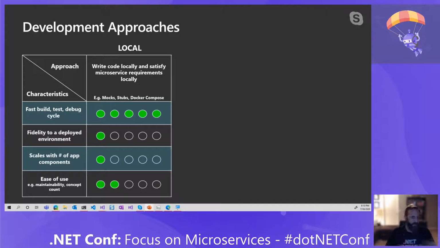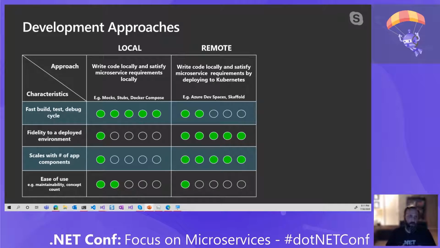And the ease of use of all of that, maintainability and concept count, obviously there's not a great deal of success to that. The next option is remote. We have a product called Azure Dev Spaces, GA last May, that allowed us to write code locally and do some file syncing and push, develop locally, push, and see those things happen on a sync basis. And Scaffold is another tool that's very similar to that.